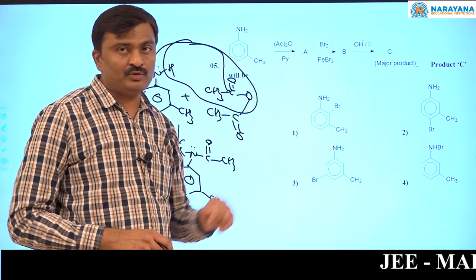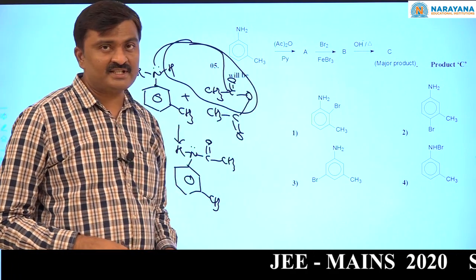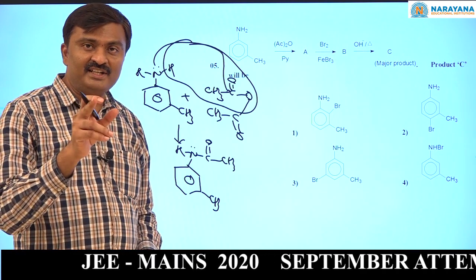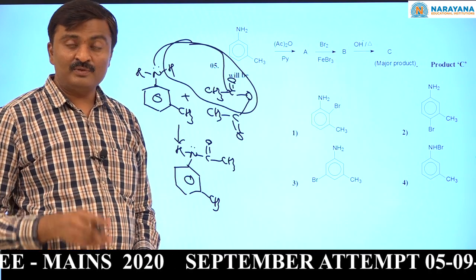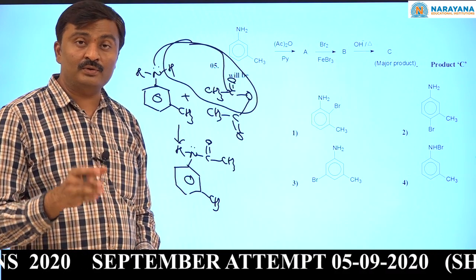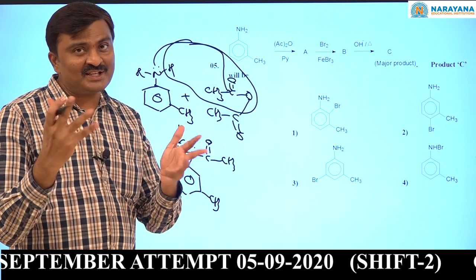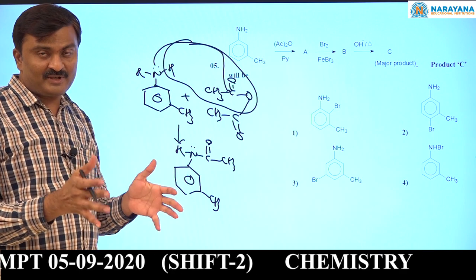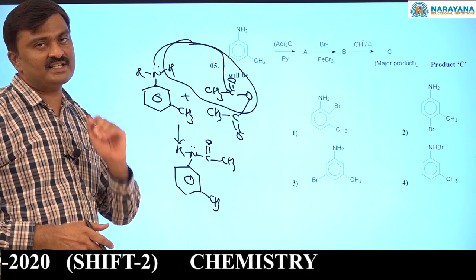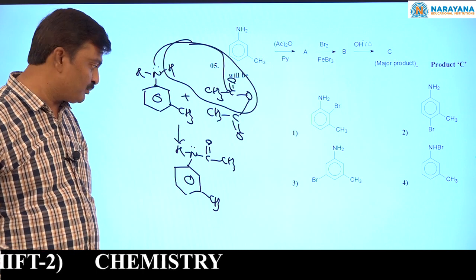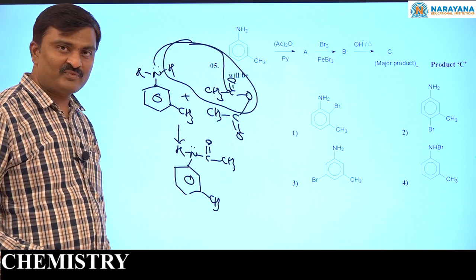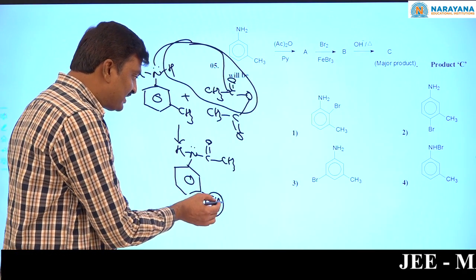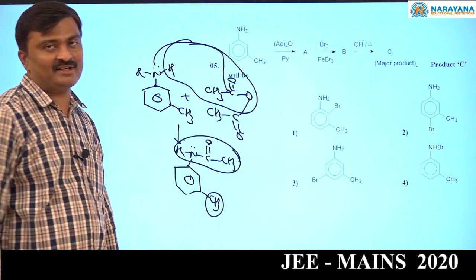Now it is subjected to bromination, Br2 in the presence of FeBr3. See, in the case of bromination of aniline, there is no Lewis acid catalyst. Bromination of aniline, phenol, anisole also, for that there is no need of a Lewis acid catalyst. Now this is not a very strongly activating group, so a Lewis acid catalyst is required. And one more point, both are activating groups on the benzene ring only. One is weakly activating, the other is moderately activating.